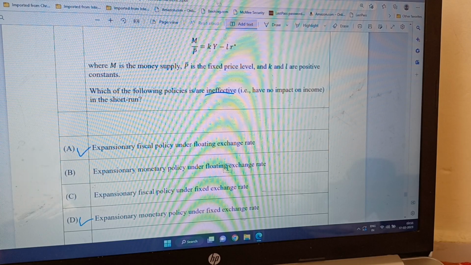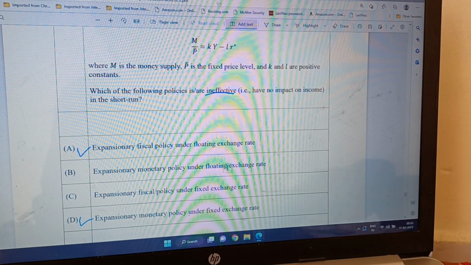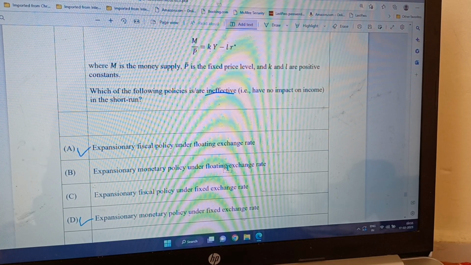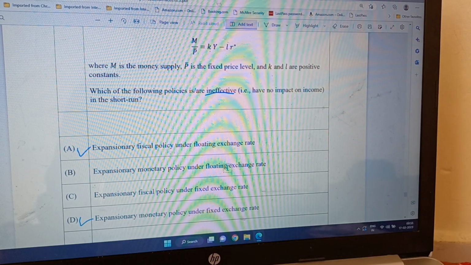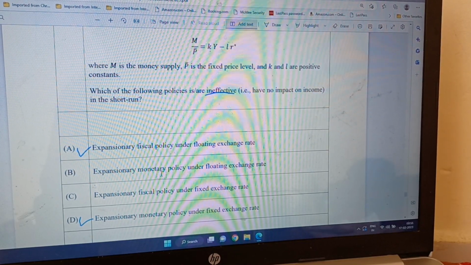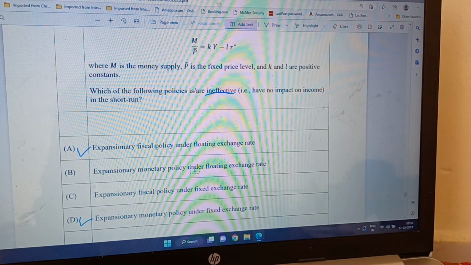So there will be a massive outflow of capital, and whatever money supply has been increased in the economy will be counterbalanced, because domestic investors are investing abroad and foreign investors are withdrawing their capital from the domestic market. So this expansionary money supply will not be effective at all.